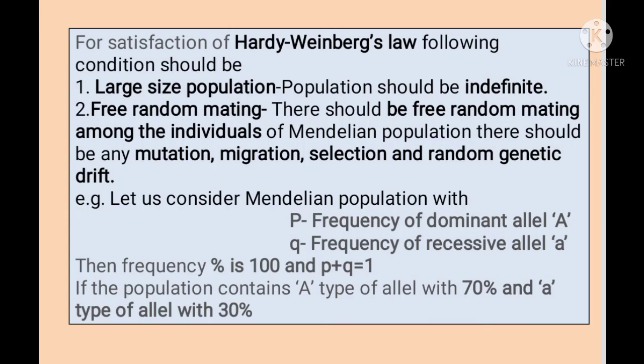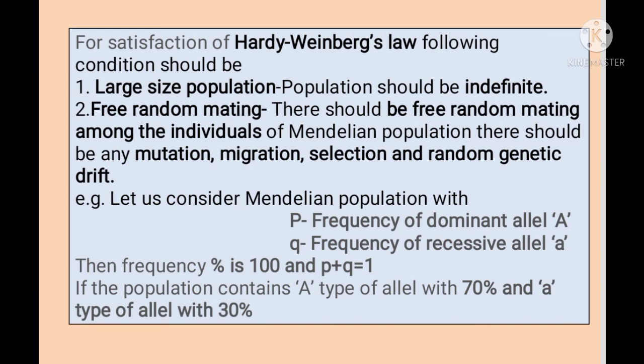The conditions are: first, there should be free random mating among the individuals of the Mendelian population. Second, there should not be any mutation, migration and random genetic drift.